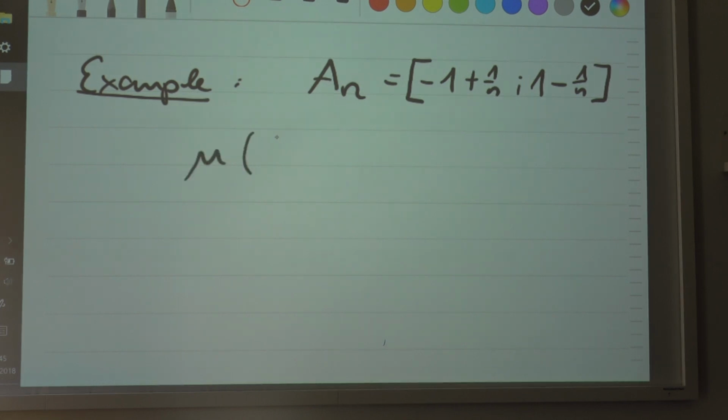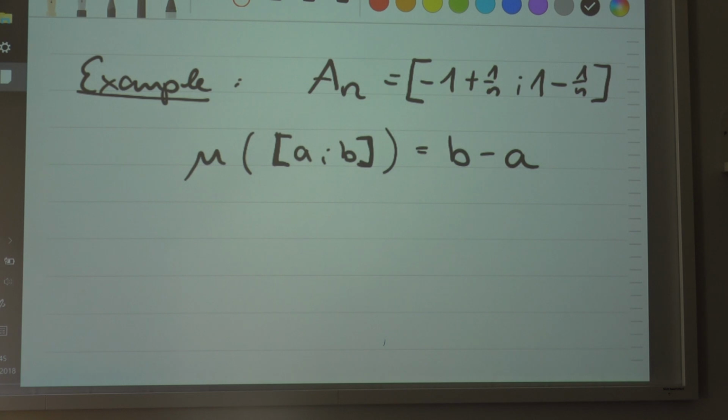For an interval from a to b, this function will be a measure. I'm not going to show this, but it is defined as b minus a, which is the length of the closed interval.